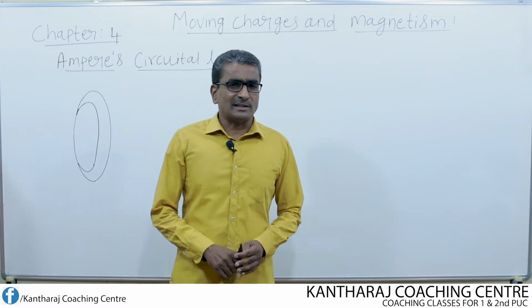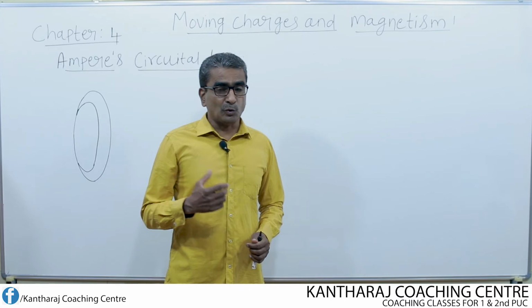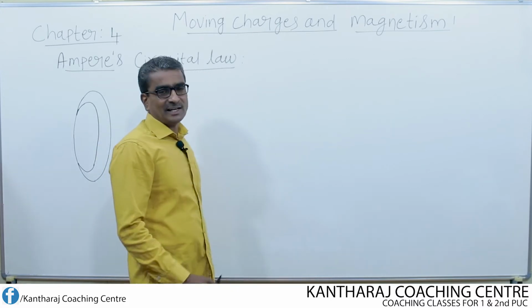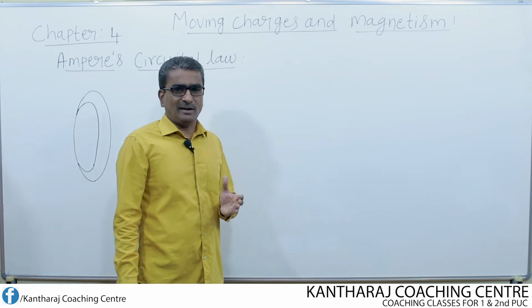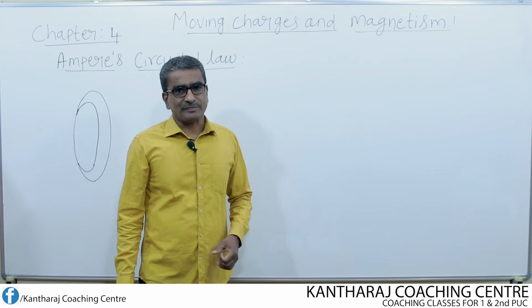Just as Gauss law is an alternative form of Coulomb's law, we have Ampere circuital law, which is an alternative form of Biot and Savart law.